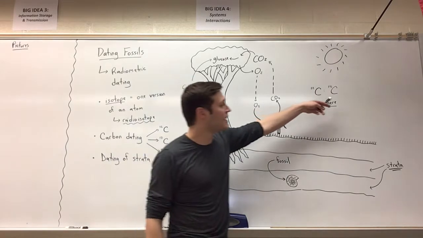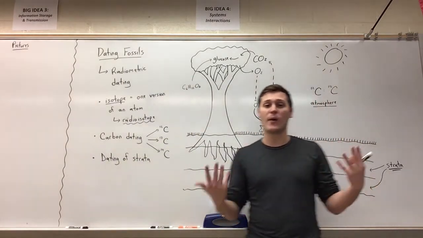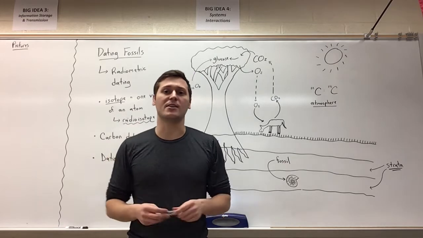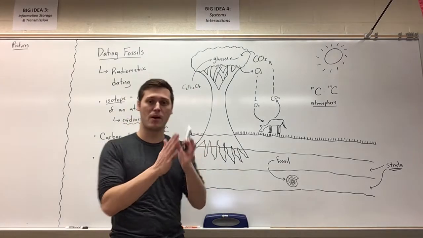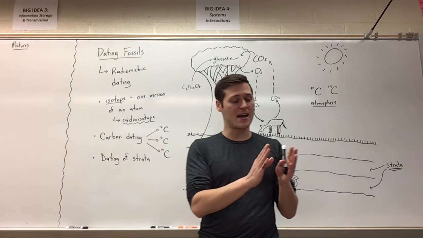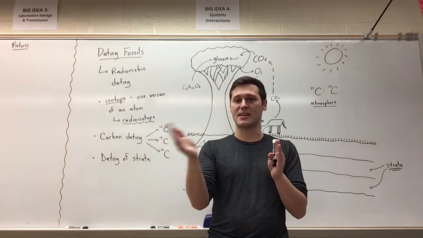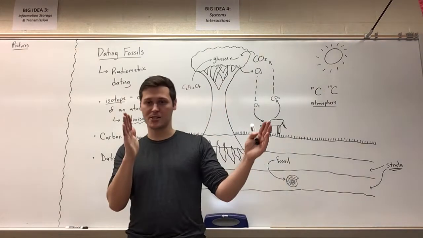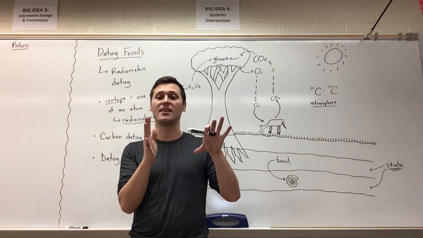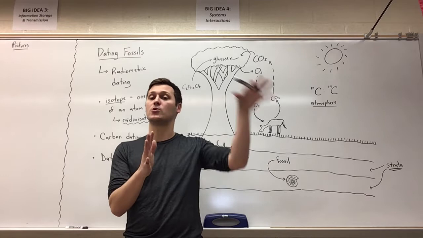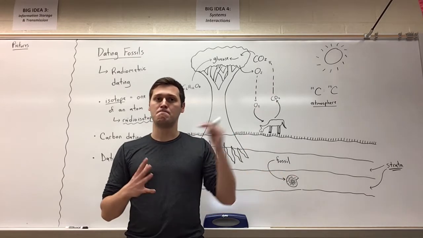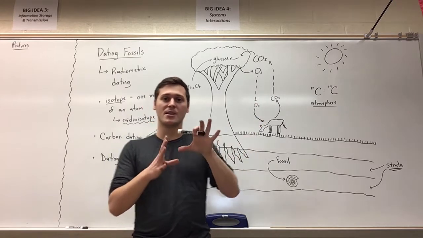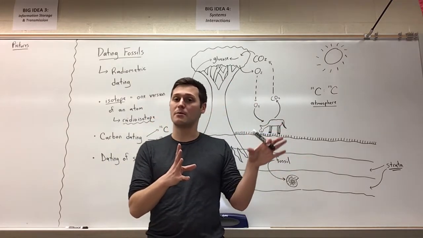Now, carbon 14 is a radioisotope. It's radioactive, and it has a half-life of, I believe, 5,000 something years. Half-life, by the way, means that within, let's say, 5,000 years, if that's the half-life of carbon 14, half of that carbon 14 will disappear. It will be converted into a more stable atom. I believe it's nitrogen 14 for carbon 14. So it gets converted into a more stable atom over time.